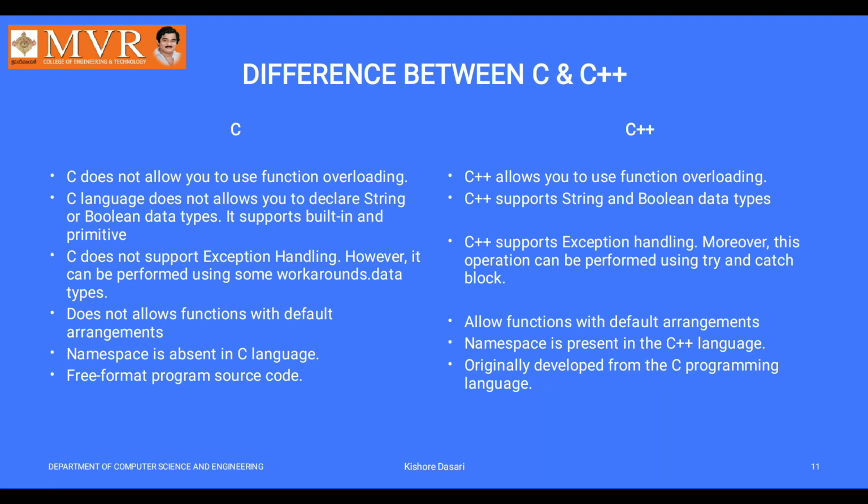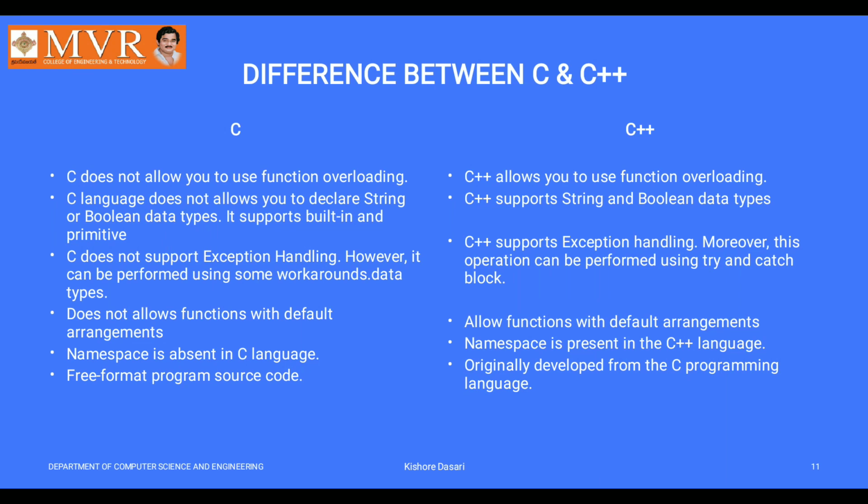Another difference: C does not allow function overloading, but the overloading concept helps to develop huge programs in C++. So that means C++ supports function overloading.